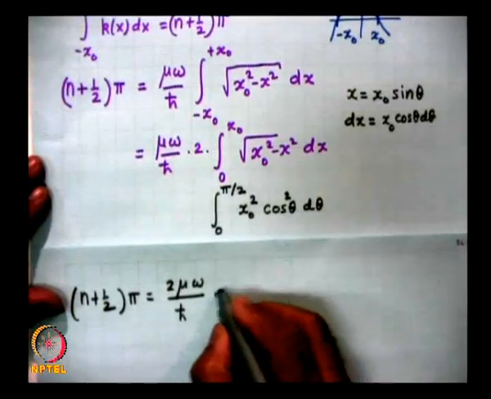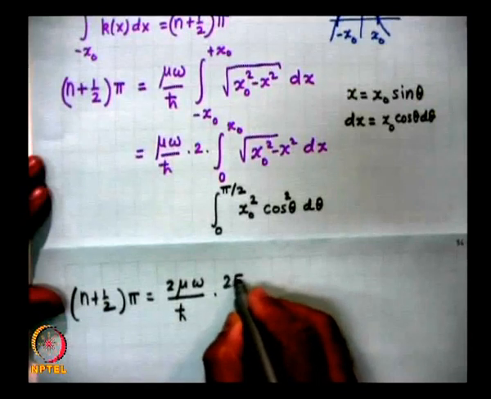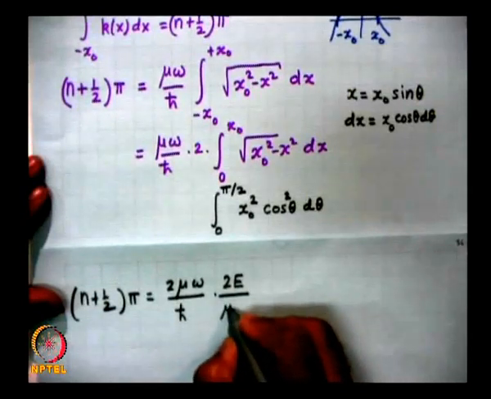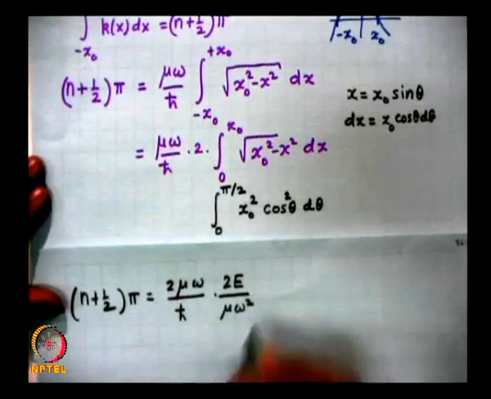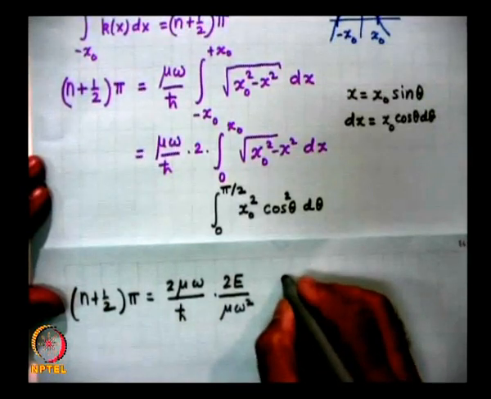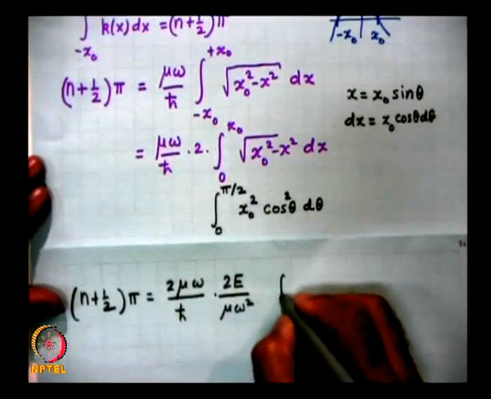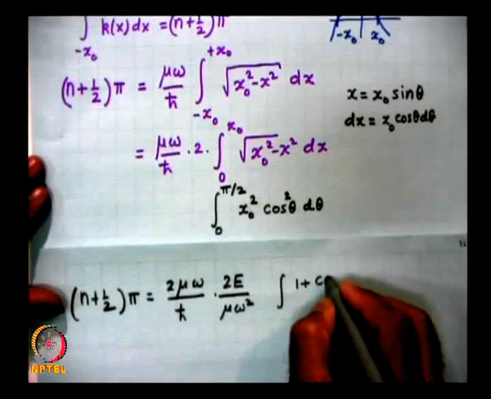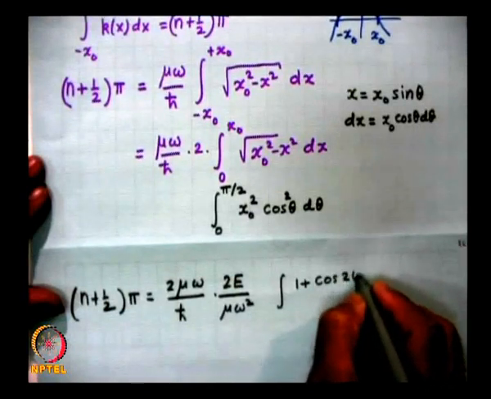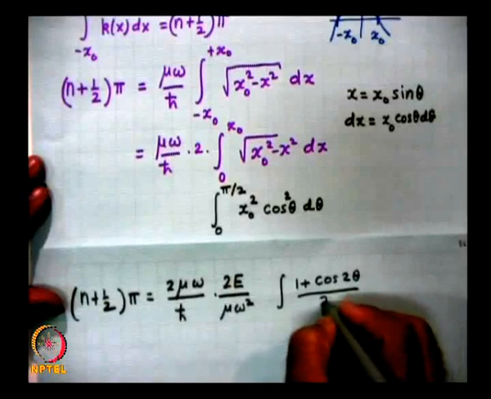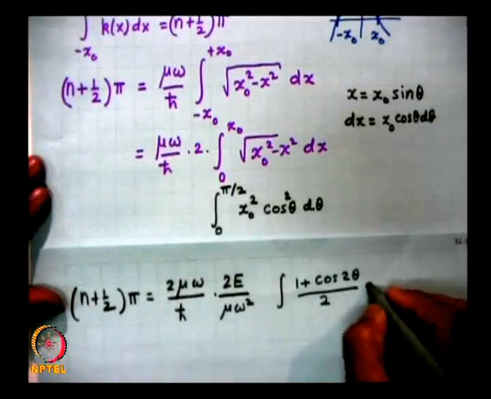So, x naught square is 2E by mu omega square, and this will be integral of cos square theta, so 1 plus cos 2 theta divided by 2 d theta.